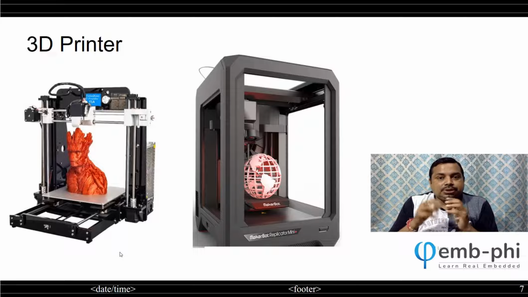So now, before creating the mold, they create a small 3D print, visualize it, make any changes needed, and then go for making the mold. That saves a lot of money and time.